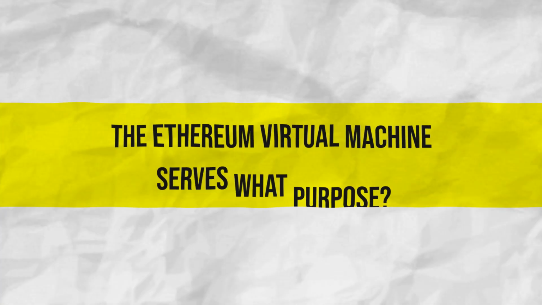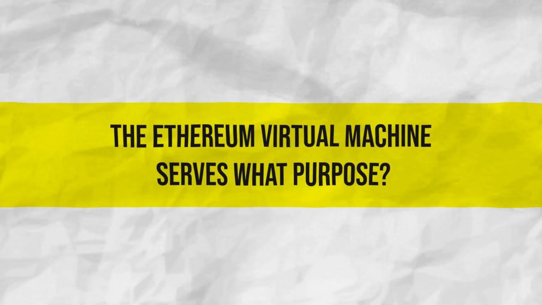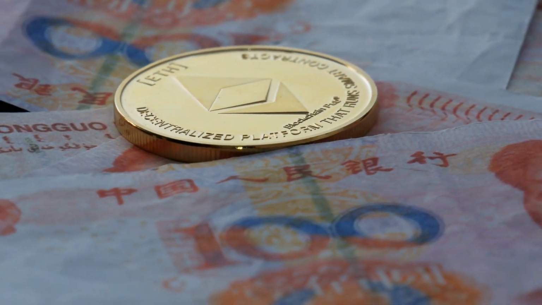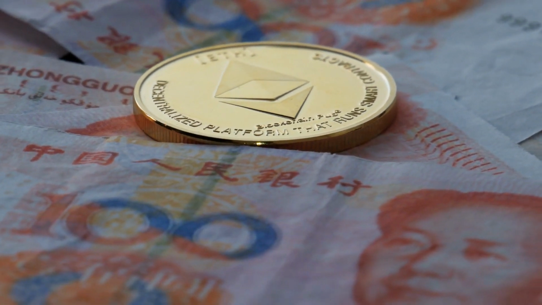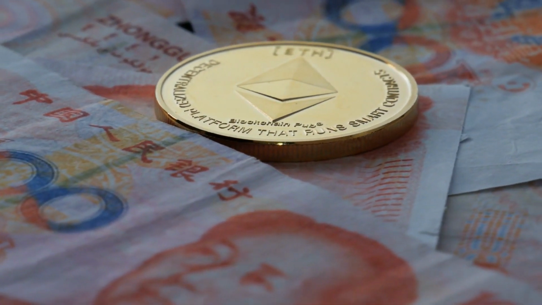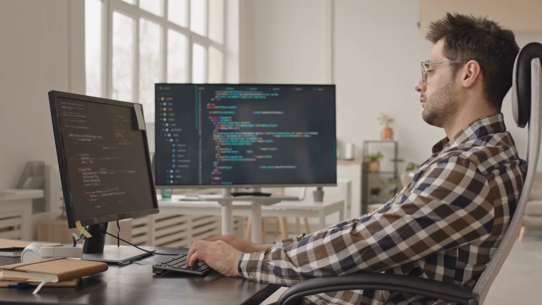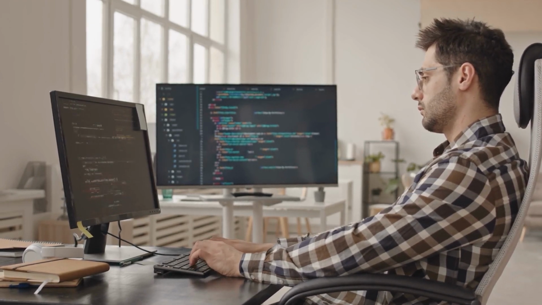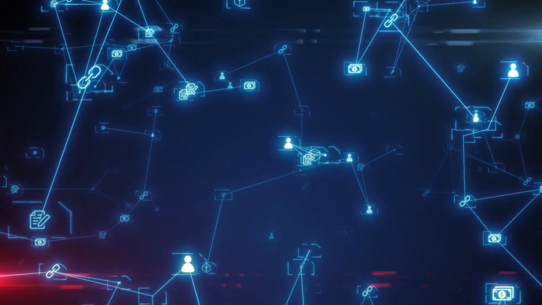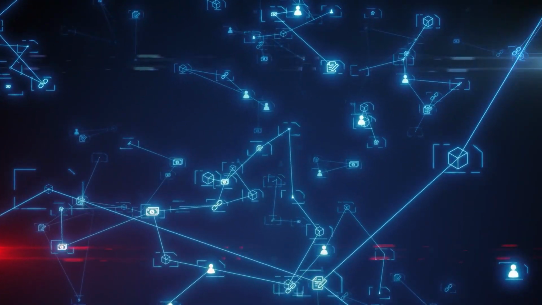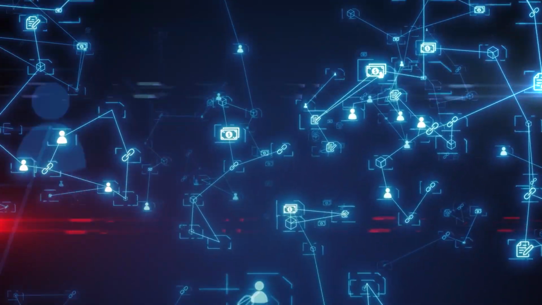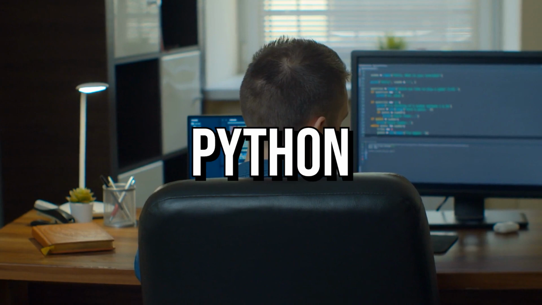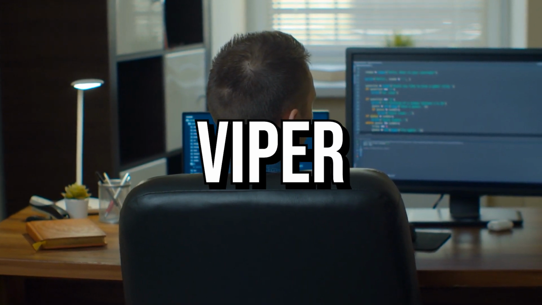The Ethereum Virtual Machine serves what purpose? Without any significant downtime being observed, the EVM has been dependable in powering all programs utilizing the Ethereum network. For programmers, the Ethereum Virtual Machine, EVM, serves as the main program that controls smaller application programs known as smart contracts in Ethereum, whilst giving users the flexibility to create these smart contracts using a number of different programming languages, including Solidity, Python, YUL, or Viper among others.